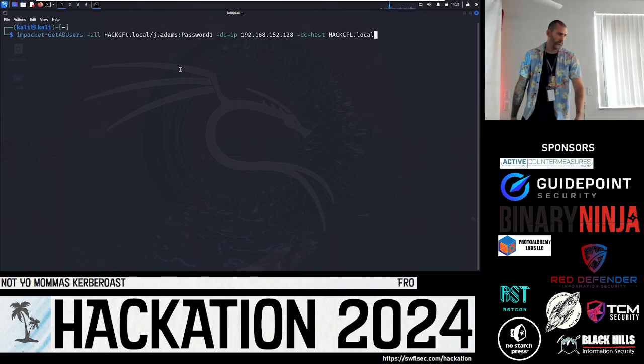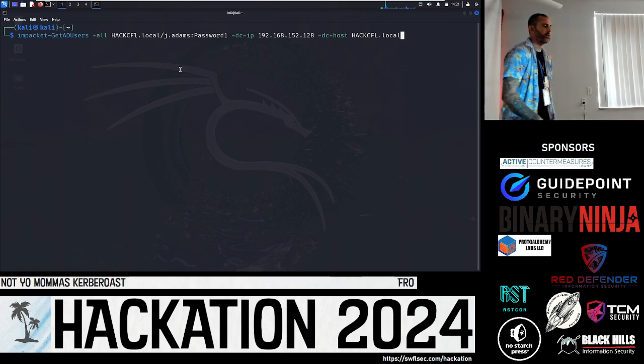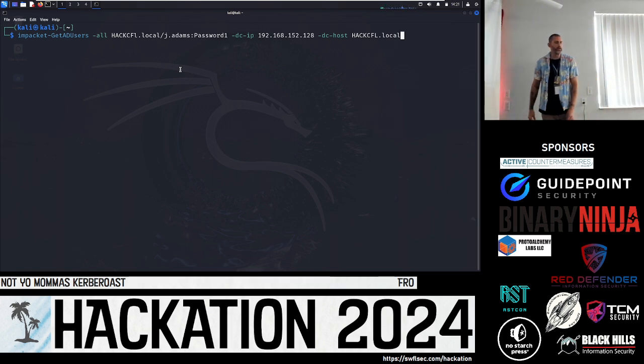Okay, cool. So Impacket GetADUsers, -all is get all users on the network. hackcfl.local is the domain, JAdams is the user, and password1 is the password. The -dc-ip is the domain controller IP address, and the -dc-host is the domain host, hackcfl.local.